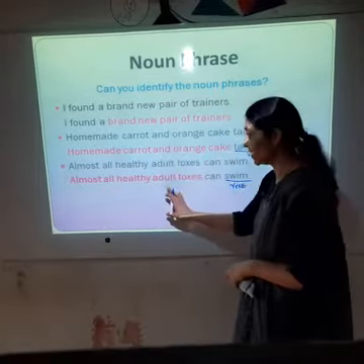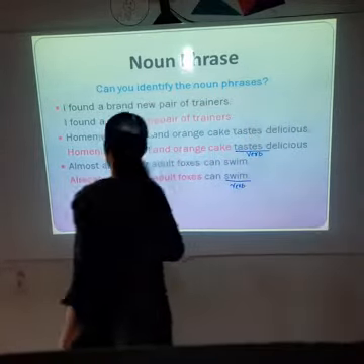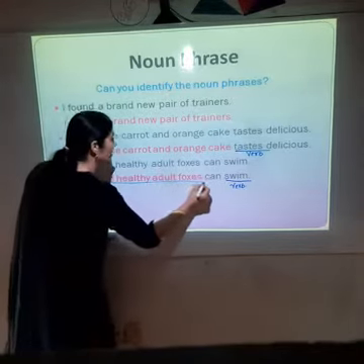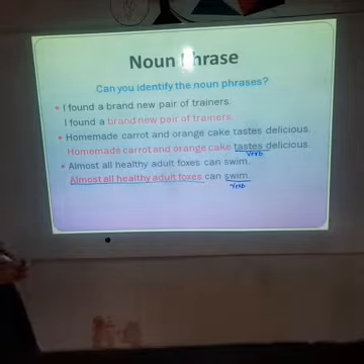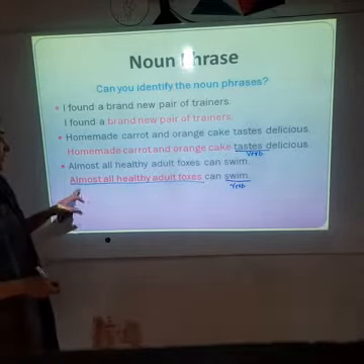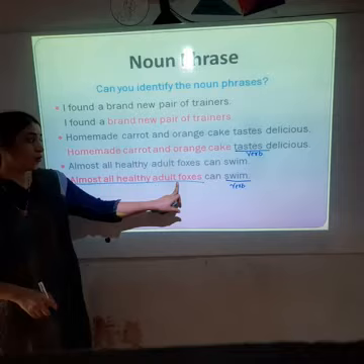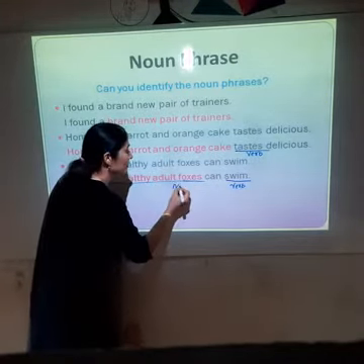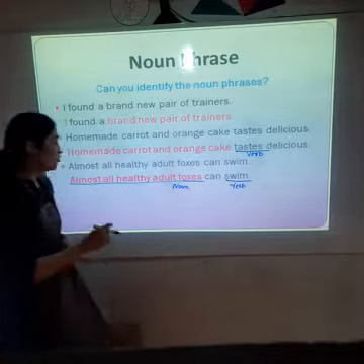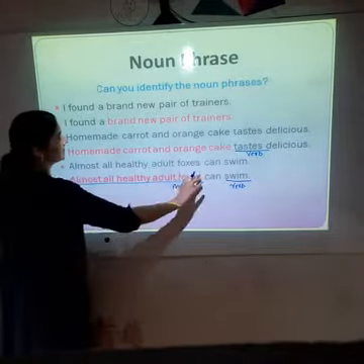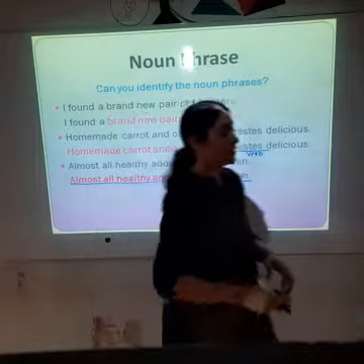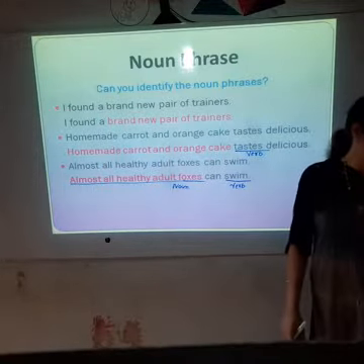The noun phrase in this sentence is almost all healthy adult foxes, because it is telling us about the adult foxes. Here the noun is this, and the noun phrase is this, almost all healthy adult foxes. So I hope you have understood what is a noun phrase.